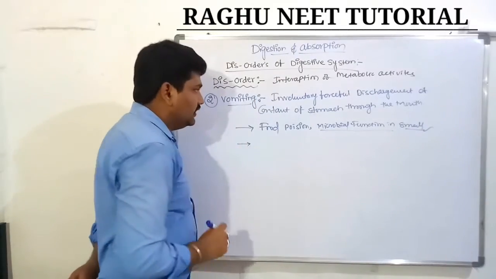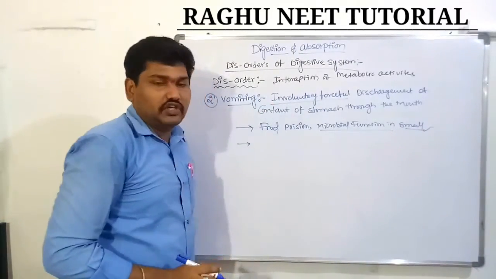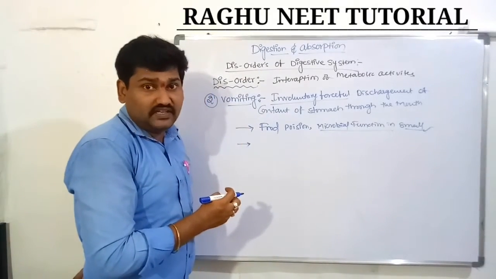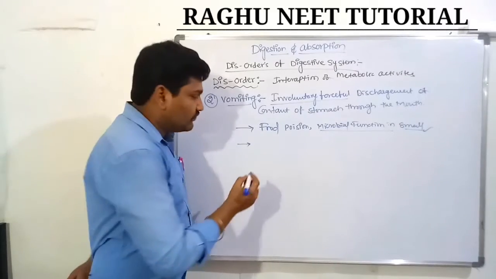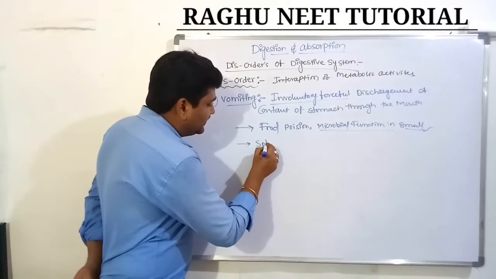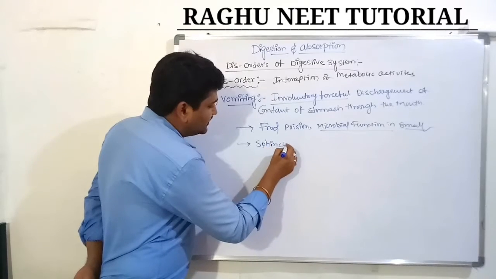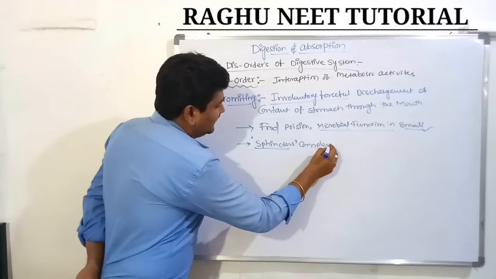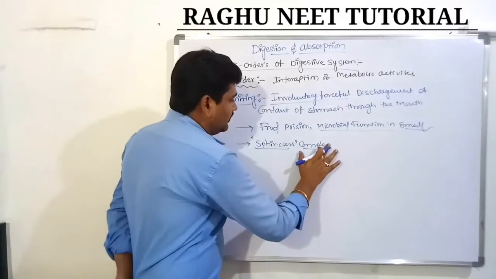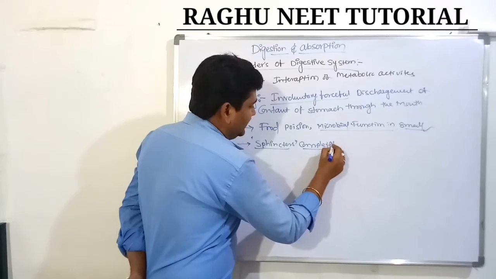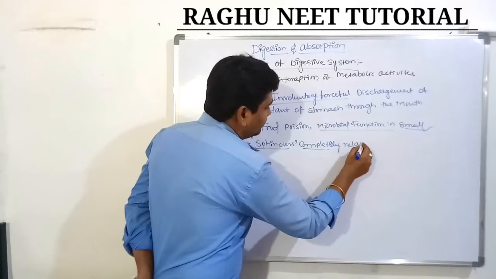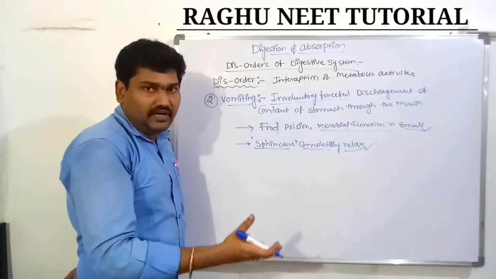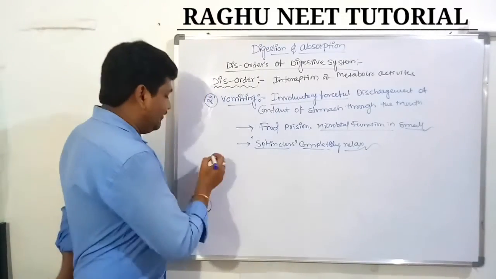So in this condition there is involuntary and forceful discharge. We already discussed the sphincters in the digestive system. The digestive sphincters are completely relaxed in this condition. The content comes out of the stomach through the mouth. That is known as vomiting.